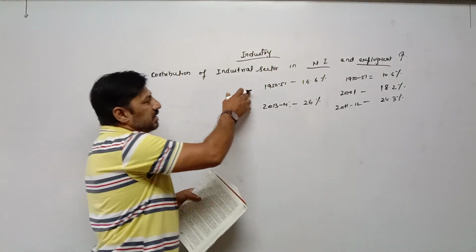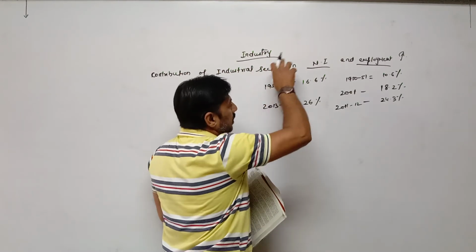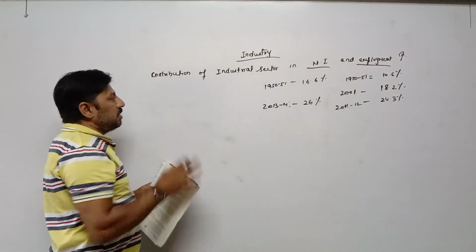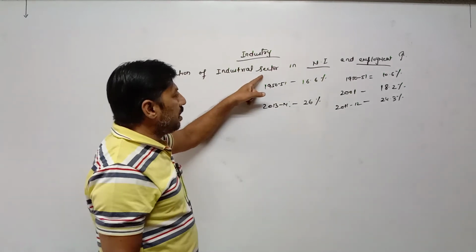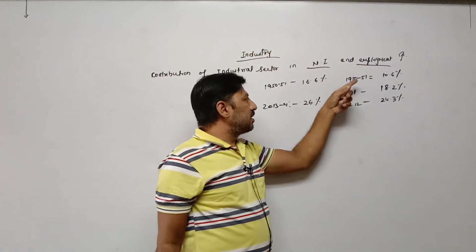So on this basis, we can say that India is developing fast, because after industrialization, the contribution of the industrial sector, both in national income and employment, increases.